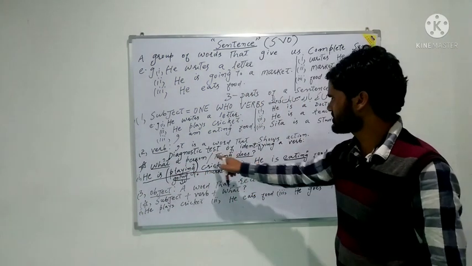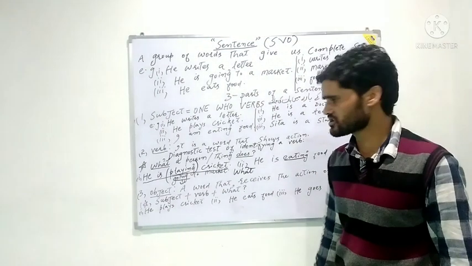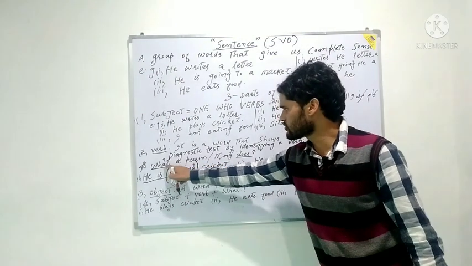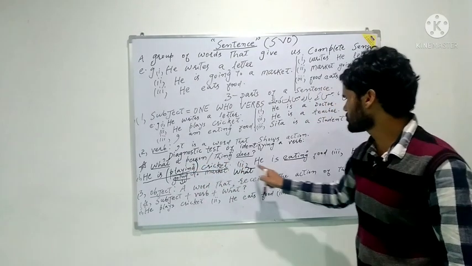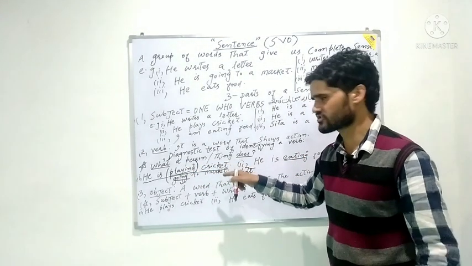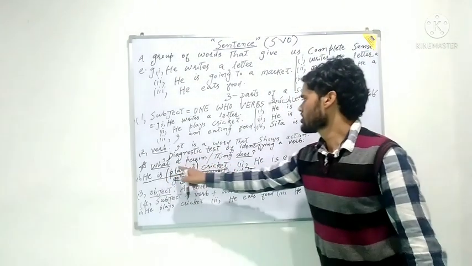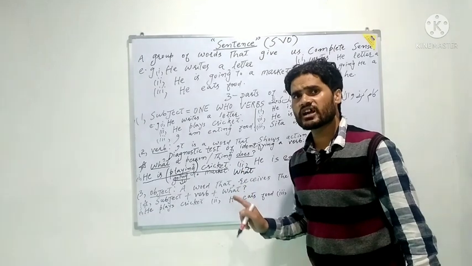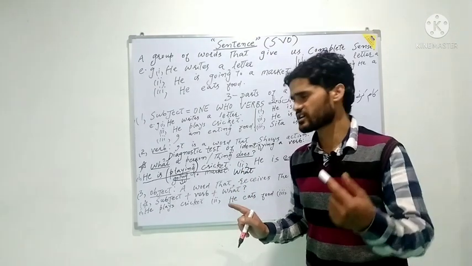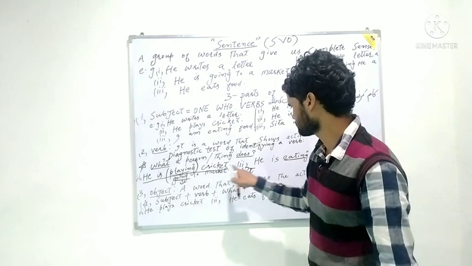Now if we apply this rule to the second sentence, he is eating food. First of all, we have to put the word what. After that you have to find out whether the sentence has a person or subject. What a person or thing does. कोई शख्स या चीज क्या कर रहा है या क्या करता है. The answer to this question will tell you the verb of that sentence.